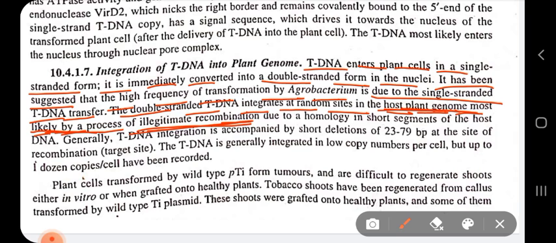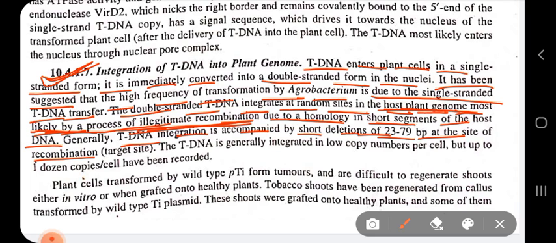likely by a process called illegitimate recombination, and it occurs due to the homology of short sequences of host DNA. Due to the similarity of short segments within the host DNA, this tDNA is going to be integrated within the genome of the host plant. tDNA integration is accompanied by short deletions of 23 to 79 base pairs at the site of recombination.